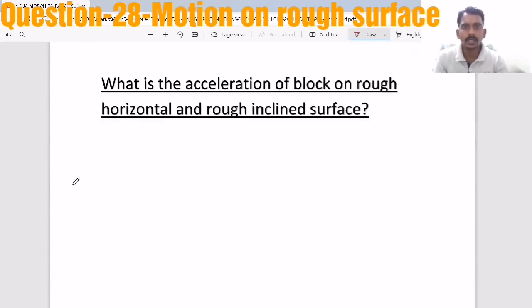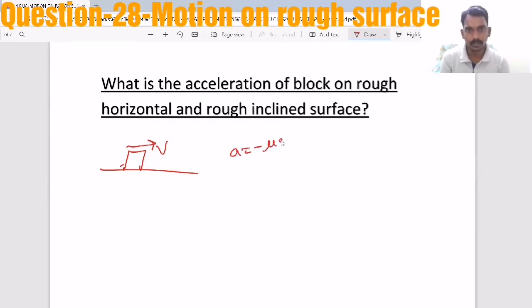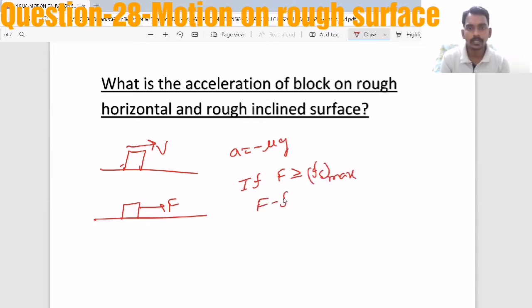Now, what is the acceleration of a block on a rough horizontal and inclined surface? As I said, when you give some velocity on a rough surface, the acceleration is minus mu g. And when you are applying some external force, if F is greater than or equal to Fs max, then F minus Fk equals ma.